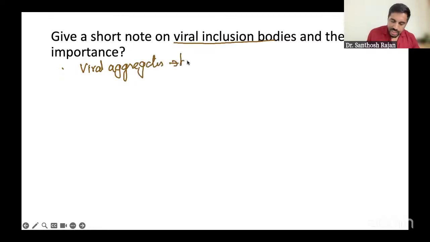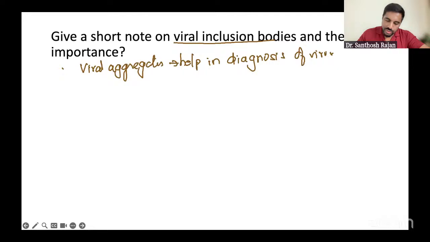They help in diagnosis of viruses. This is the main thing. Viral aggregate: on staining, it helps us in diagnosis.